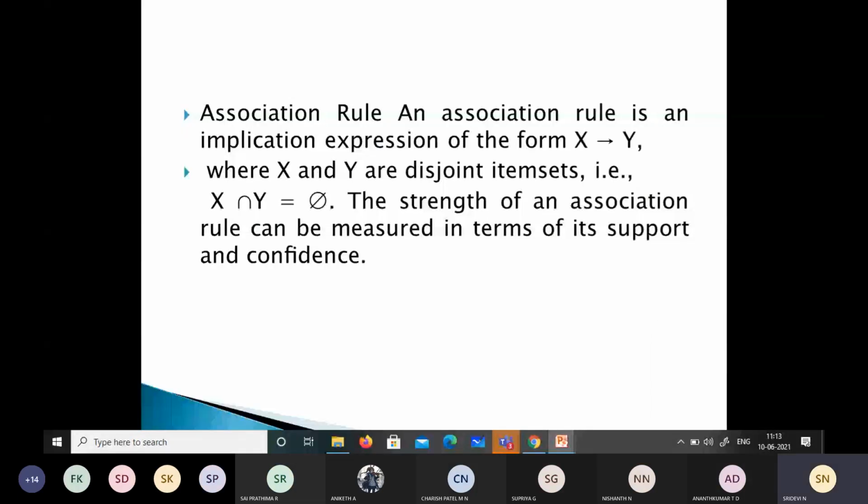The strength of an association rule can be measured in terms of its support and confidence.